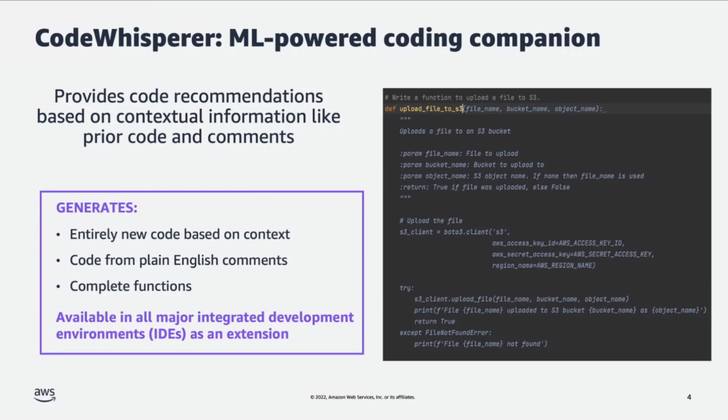One key thing to mention here is when we say CodeWhisperer is ML powered, what that means is it is powered by a machine learning model that has been trained on billions of lines of code. It includes Amazon code as well as code that can be found in open source. As a result, the model has actually learned how to write code in programming languages like Python, Java, and JavaScript, similar to how a human being learns after years of practice how to write code in Python, for example.